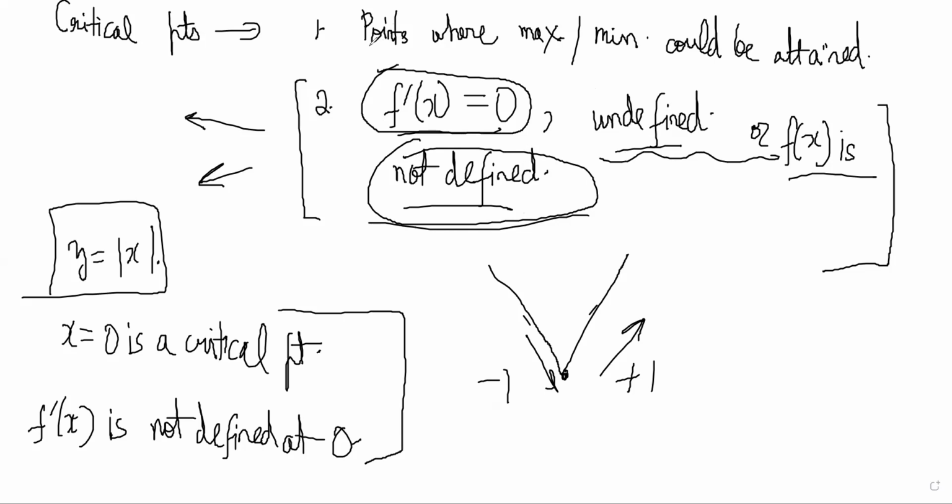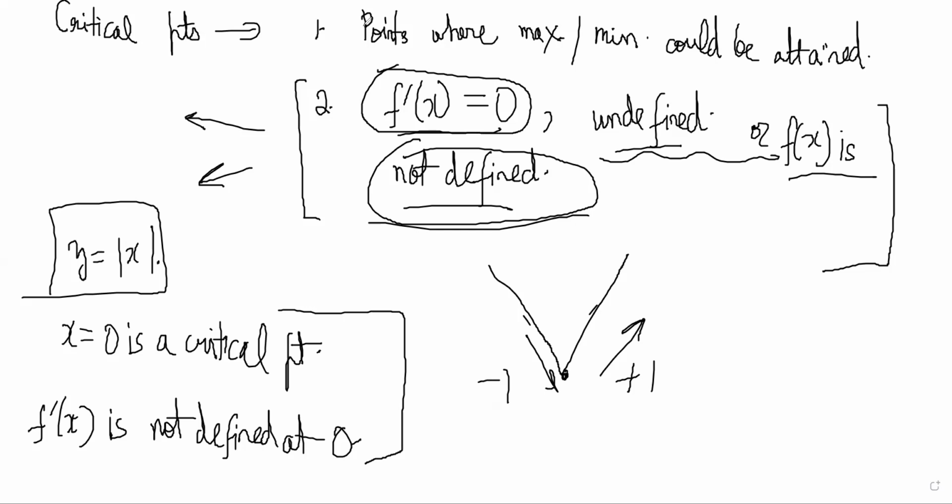Check the points just before that and just after. See whether the derivative is increasing or decreasing just before and just after. That will tell you whether it is a maxima or minima. If it is increasing before and decreasing after, it is a maxima point, right?